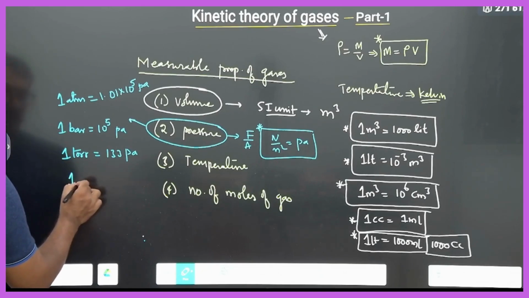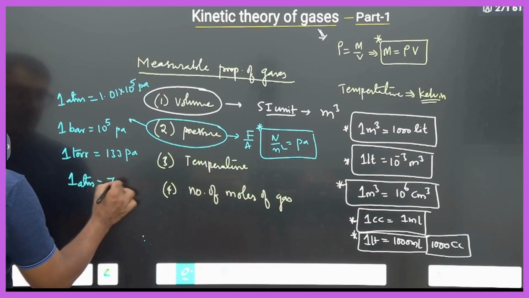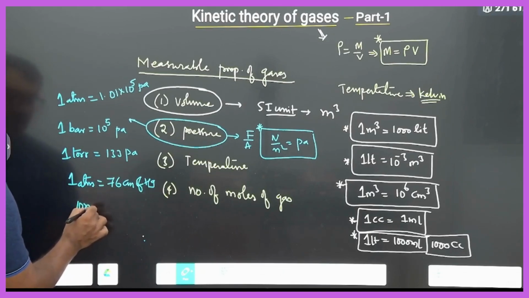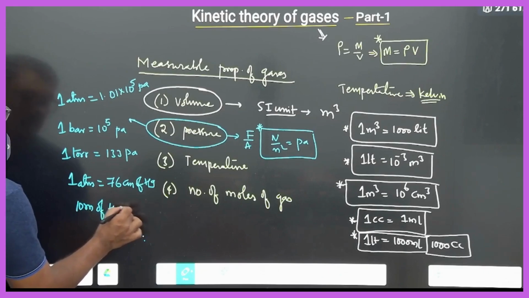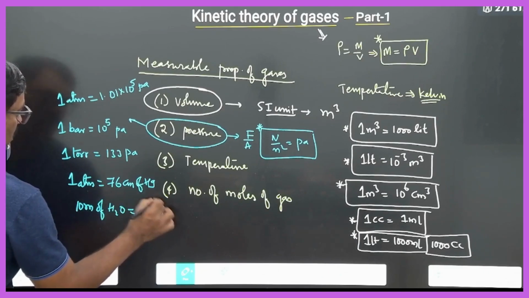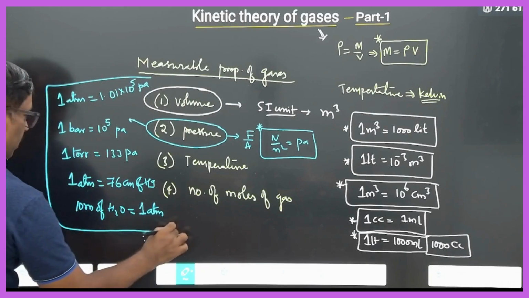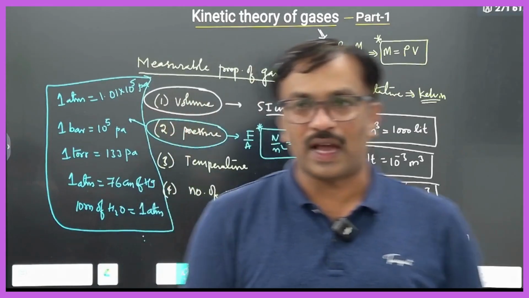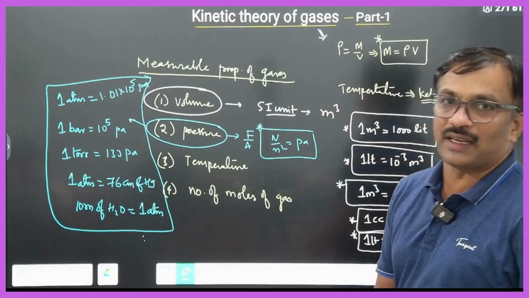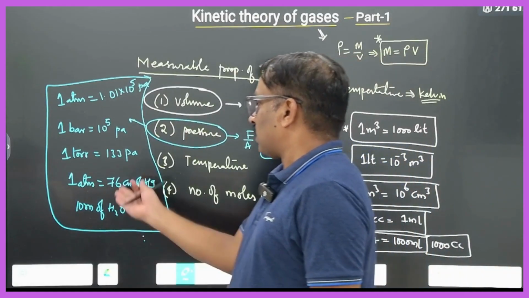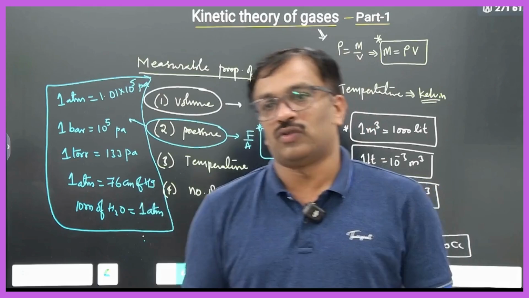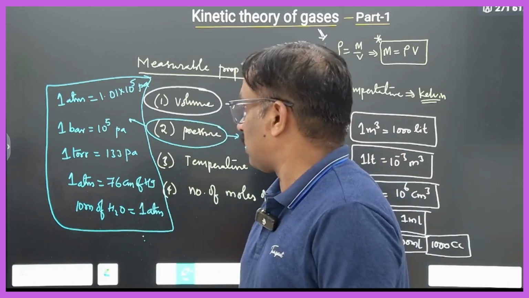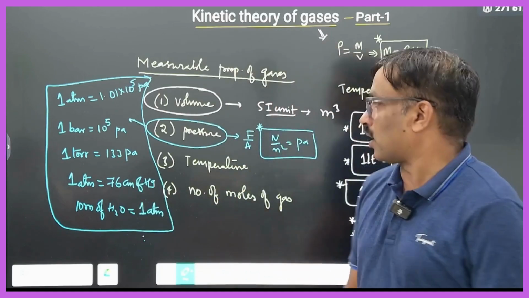Still some more units are there. 1 atmospheric pressure is 76 centimeters of Hg, or 10 meters of water. These are the units we will use in the kinetic theory of gases. You should be aware of these conversions. If they give 76 centimeters of Hg, you should not get confused. Always stick to Pascal.